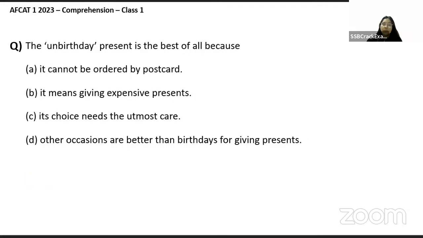The unbirthday present is the best of all because it cannot be ordered by postcard, it means giving expensive presents, its choice needs the utmost care, or other occasions are better than birthdays for giving presents.